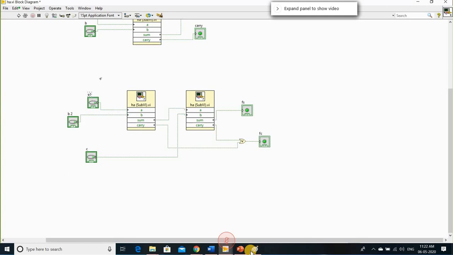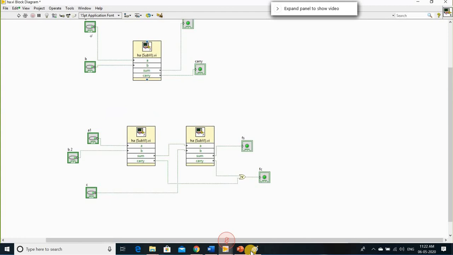I have the separate variable for full adder and separate variable for half adder. Let me run this.